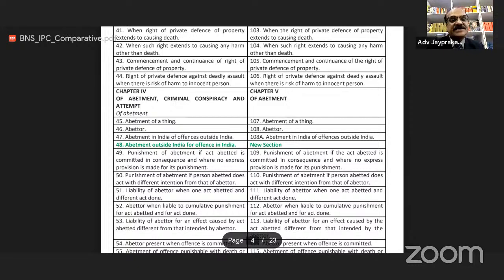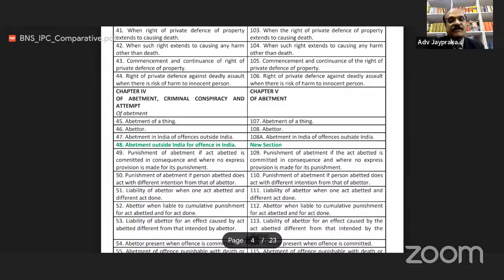This section 48 of BNS is new. This is a new section: abetment outside India for offense in India. जो उद्योग करते हैं ना फॉरेन में बैठ के लोग, डॉन लोग, now they are under surveillance under section 48 of BNS. It was not existent in the earlier law.